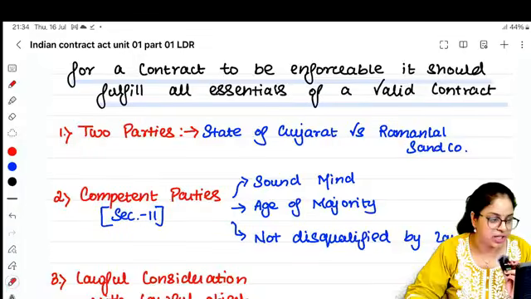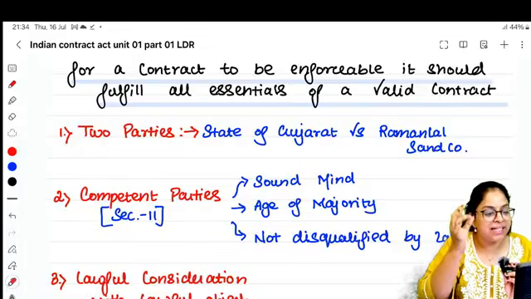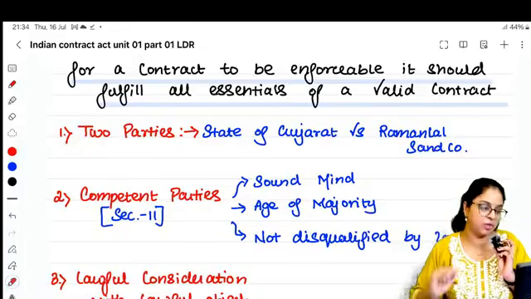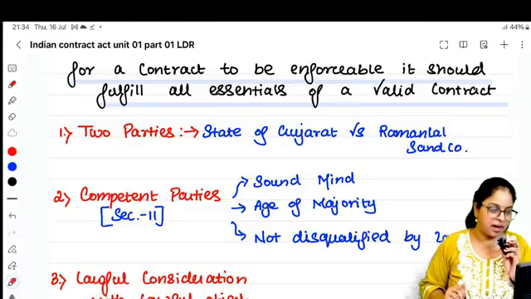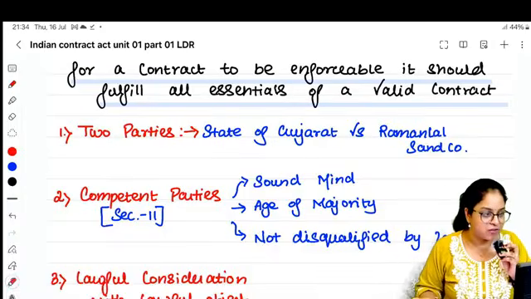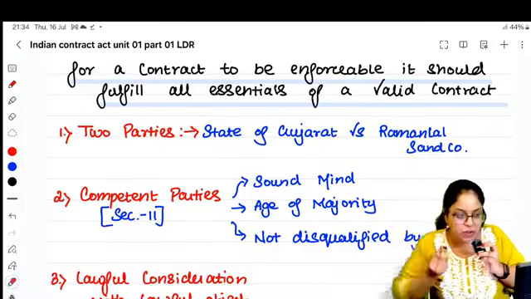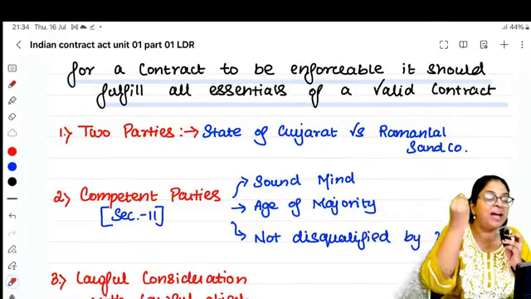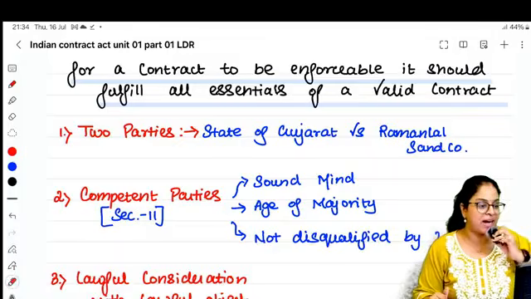The first condition is ஒரு கான்ட்ராக்ட்ல அட்லீஸ்ட் எத்தனை பேர் இருக்கணும்? 2 பேர் இருக்கணும். நான் என்னோடய கான்ட்ராக்ட் பண்ணிக்கவா? That means people call me mental, lunatic, பைத்தியம். I cannot contract with myself. Right? I need at least one more person to enter into a contract. So there needs to be at least 2 parties to enter into a valid contract.